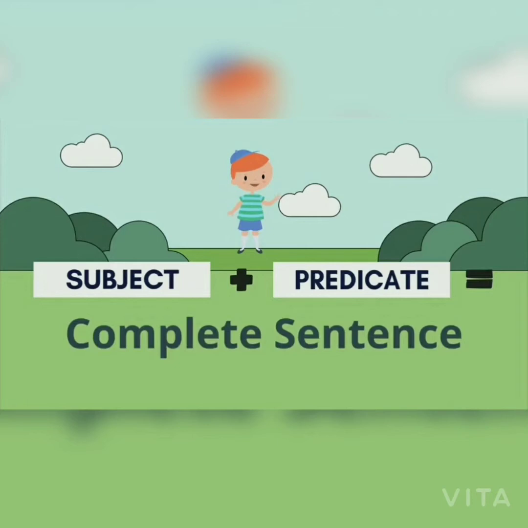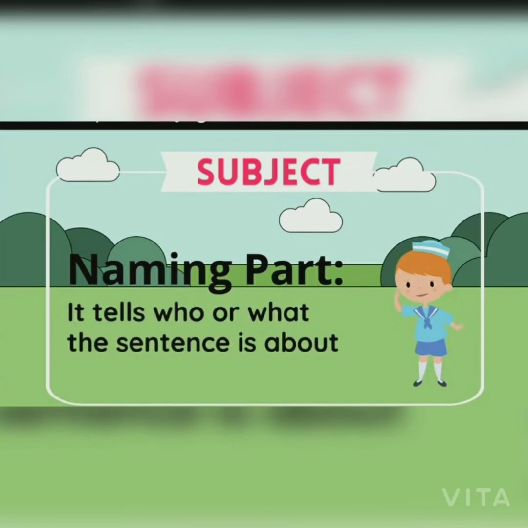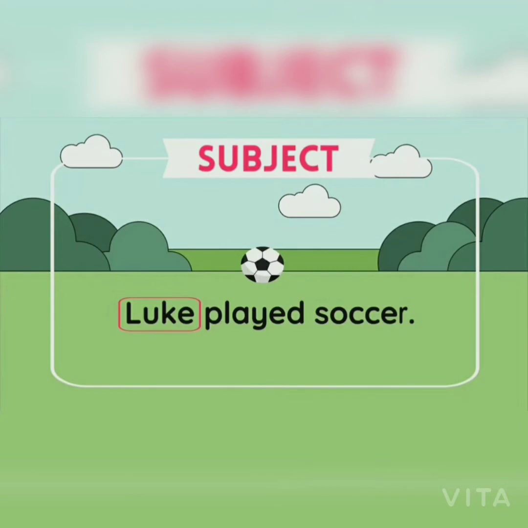The first part is the subject. It is the naming part. The subject tells who or what the sentence is about. For example, Luke played the saucer. Who is this sentence about? In this sentence, Luke is the subject because this sentence is all about Luke.